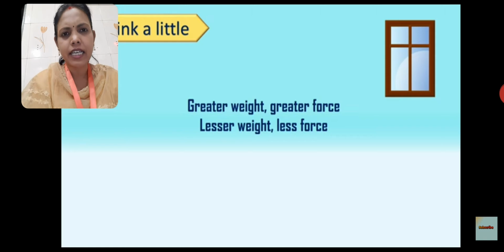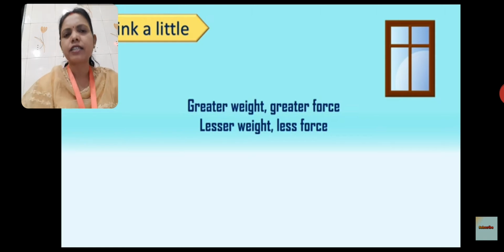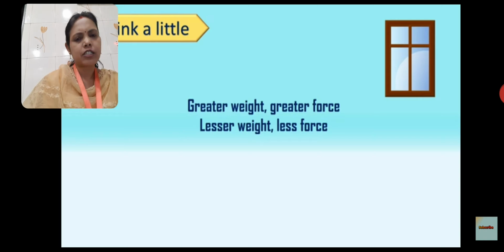One is 20 kg, the other is 30 kg. First she will carry one box and change its place. After that she will carry the other box in the same way. And where she wants, she will keep both the boxes.